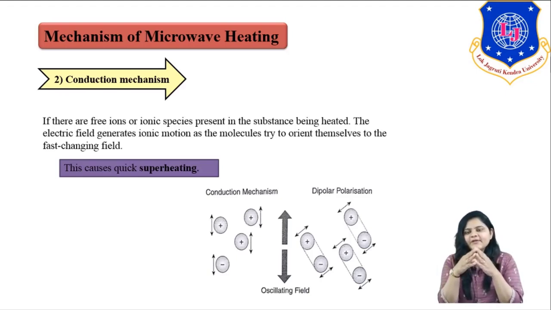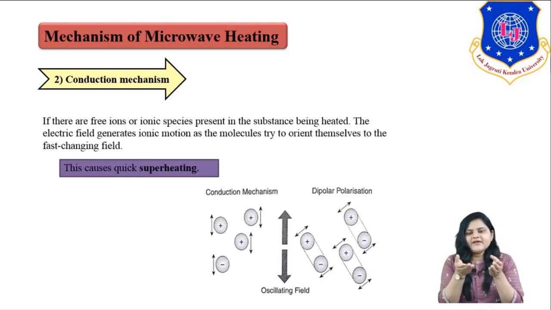So what is actually happening in the conduction mechanism? There is a formation of a current due to the electric field, right? The ions try to resist that electric field, and because of this resistance, it generates heating, and this is known as superheating. Because of this, a certain reaction temperature is achieved in the microwave reaction.